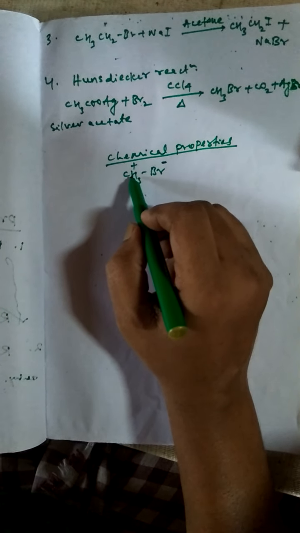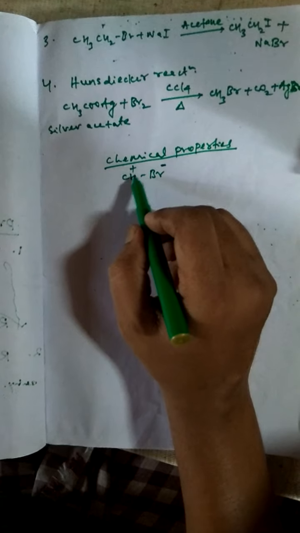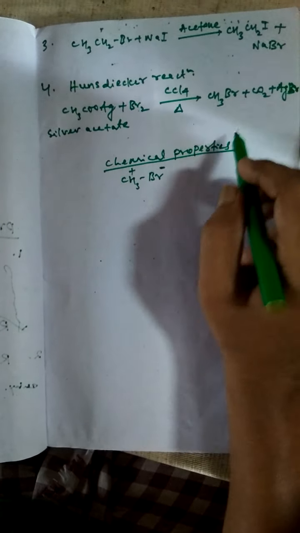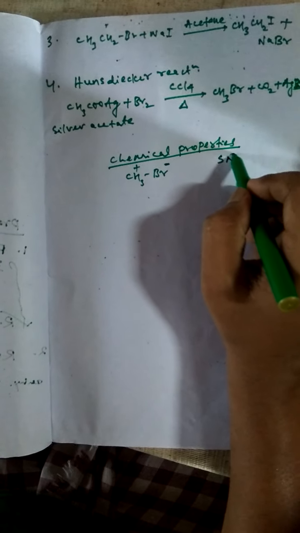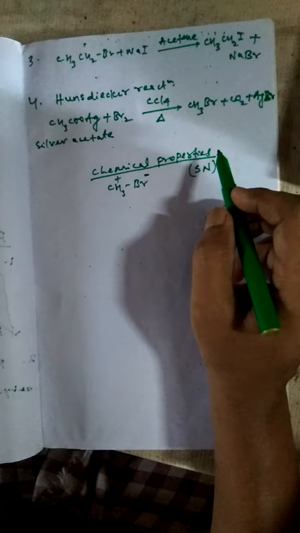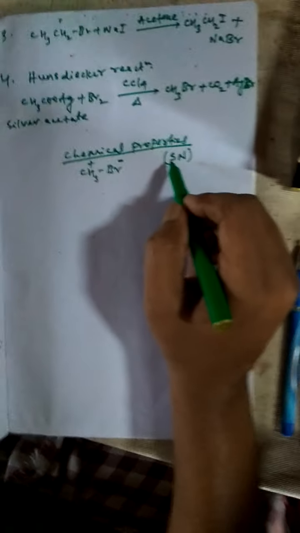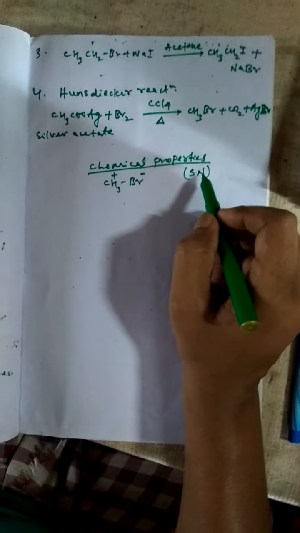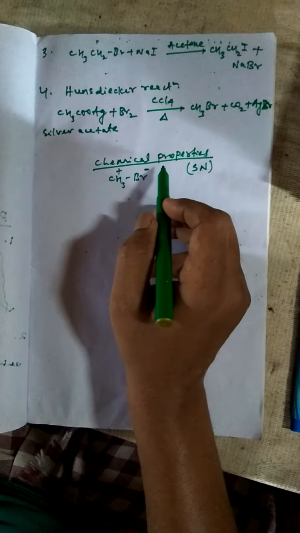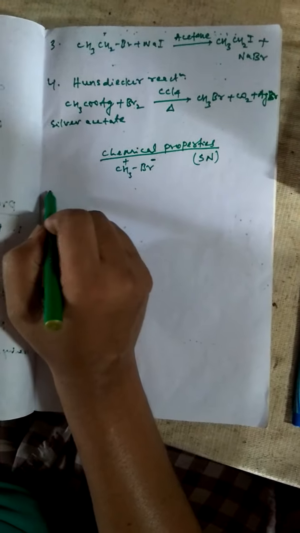So a positive charge develops at the carbon, and any nucleophile can attack this carbon atom. So generally SN reaction takes place in alkyl halide. SN reaction means nucleophilic substitution reaction, which is characteristic of alkyl halides.